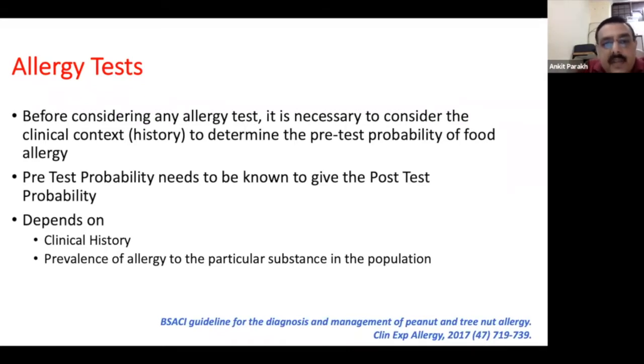But before considering any allergy test, it is necessary to consider the clinical context to determine the pre-test probability, because the false positivity with food allergens seems to be quite high. So they can just be sensitized and may not be truly allergic. And if you get into that situation, then there's an unnecessary avoidance of food.